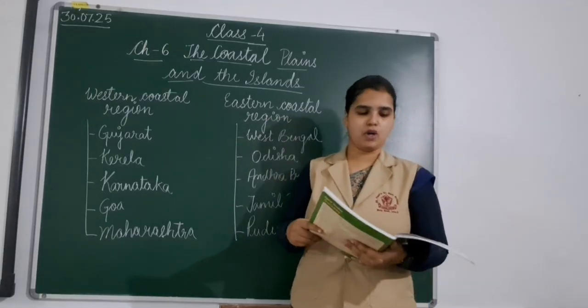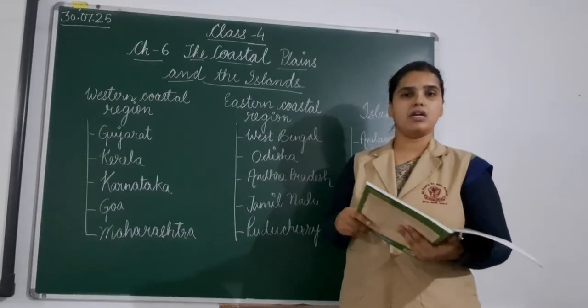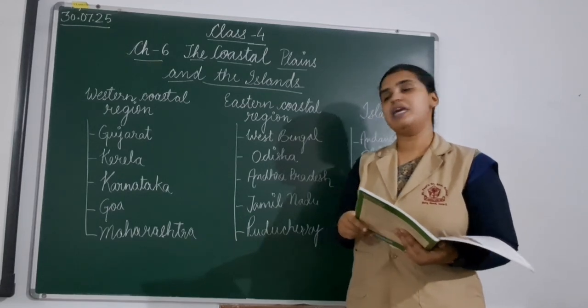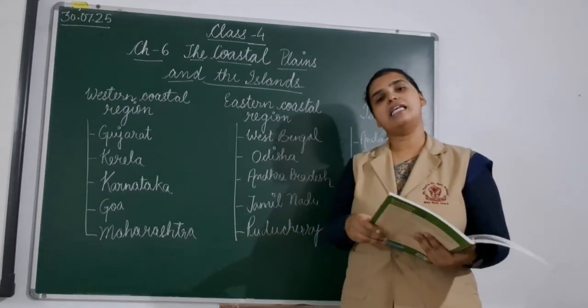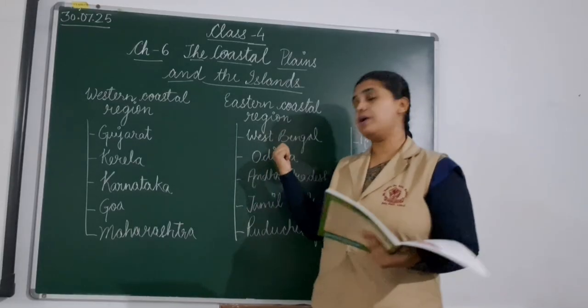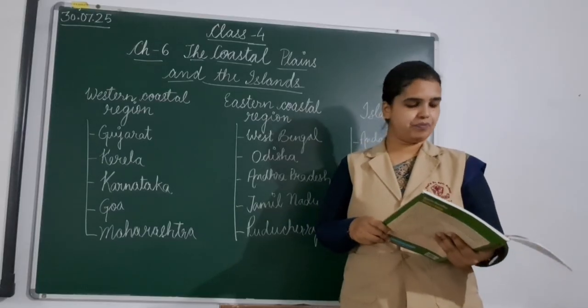The capital of West Bengal is Kolkata, and we all know it lies on the banks of the river Hooghly. The Ganga and the Brahmaputra rivers make the land in this state very fertile, and rice and jute are the main crops. Let me tell you, West Bengal is one of the leading producers of jute in India.